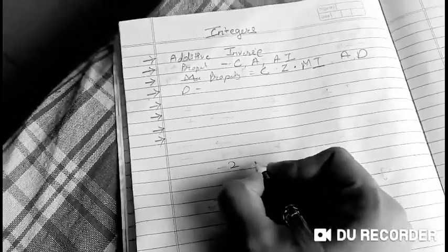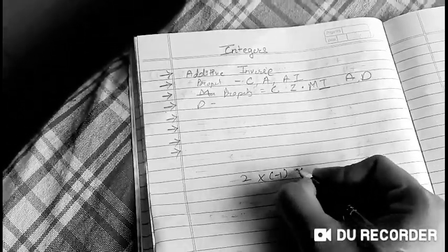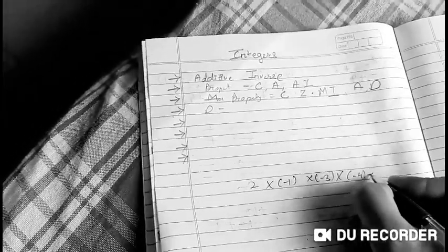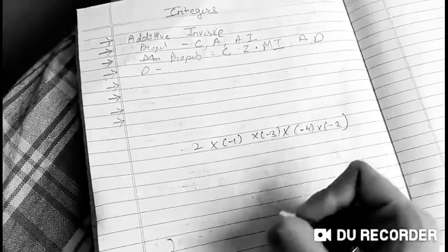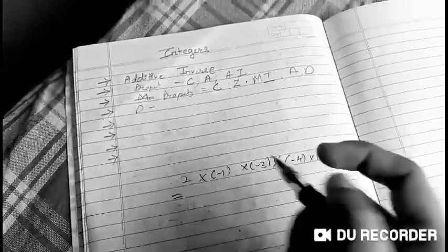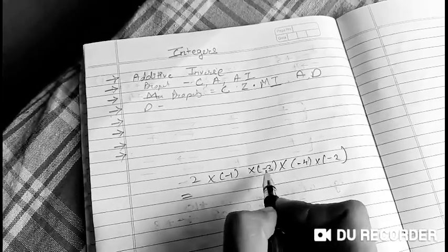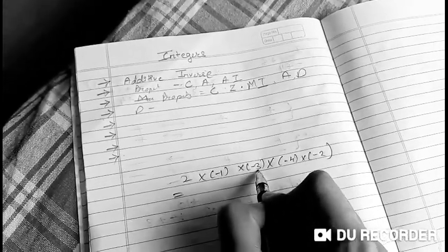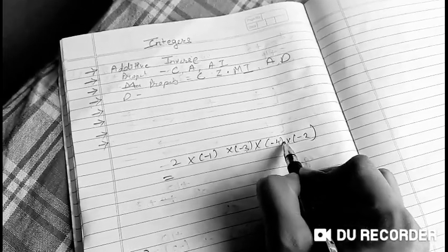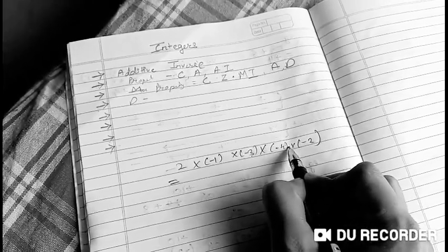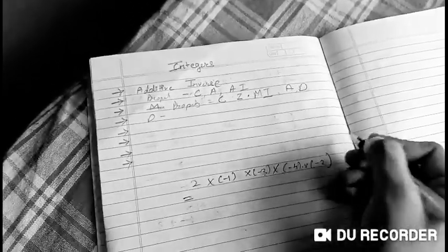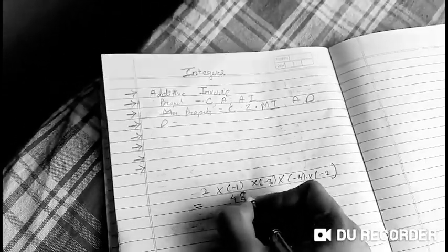Minus 2 multiplied by minus 1 multiplied by minus 3 multiplied by minus 4 multiplied by minus 2. Now what will be the answer? Check out the first answer. 2 1s are 2, 2 3s are 6, 6 4s are 24, 24 2s are 48. So your answer is 48.